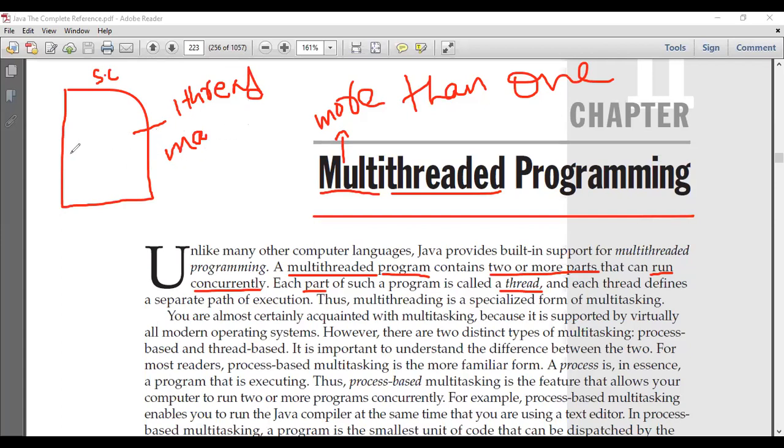Why? As you know, program execution begins from the main method. So by default, in your program, we have one thread, and we call it the main thread.